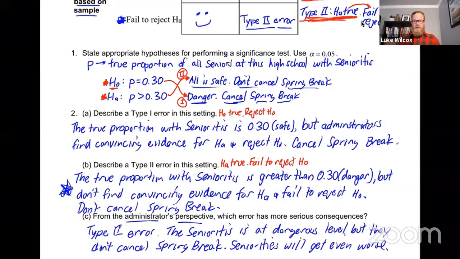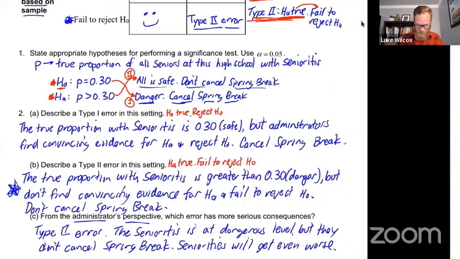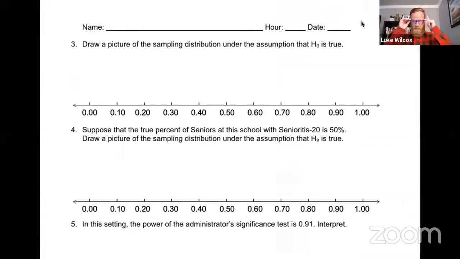All right, so hopefully that gives you a good idea about how to interpret and visualize these ideas of type 1 and type 2 error. But I would like to give you an even better visual of this with some sampling distributions, and show you with some graphs here. So let's go ahead and flip to the next page. And I think this will help solidify some of your understanding of the type 1 error and the type 2 error.